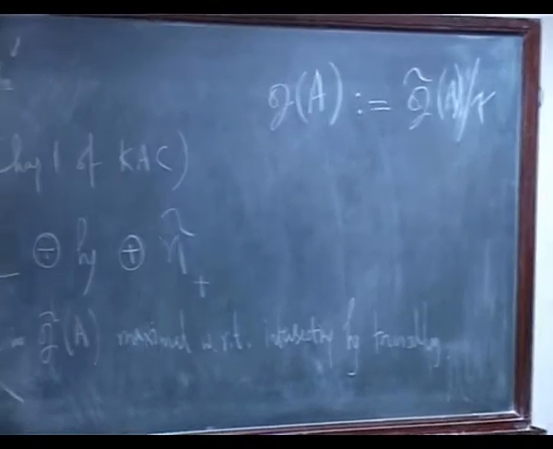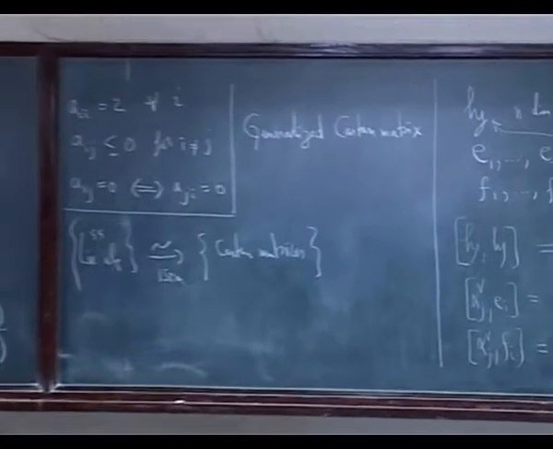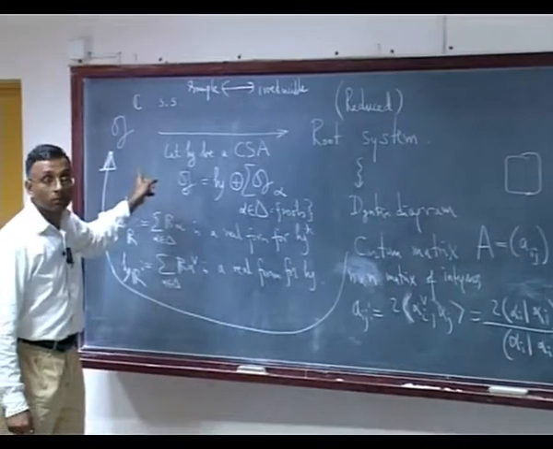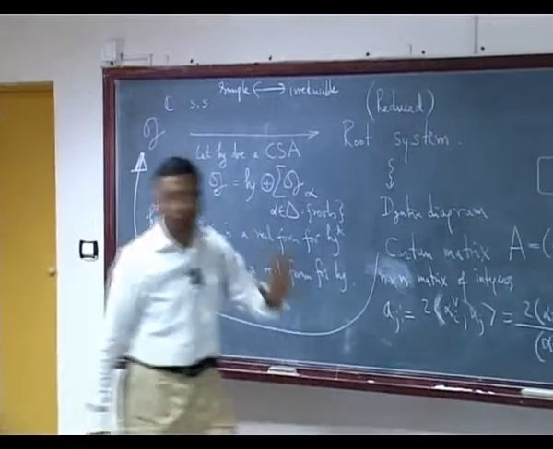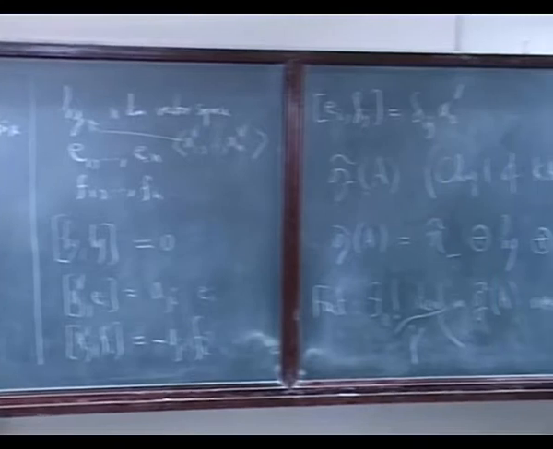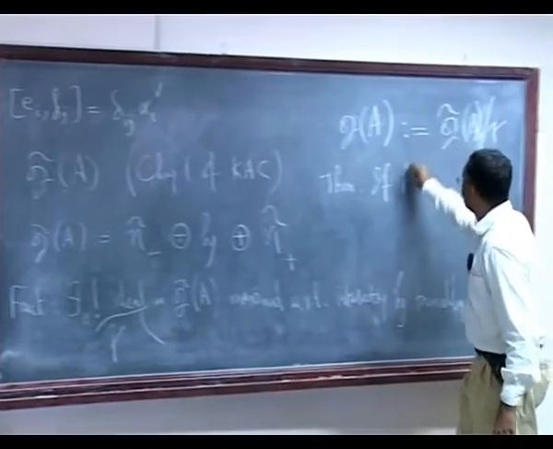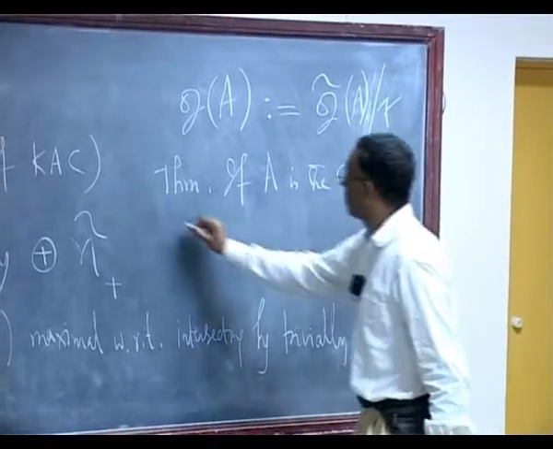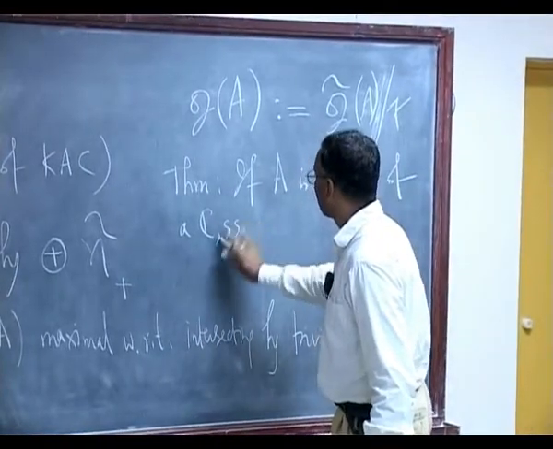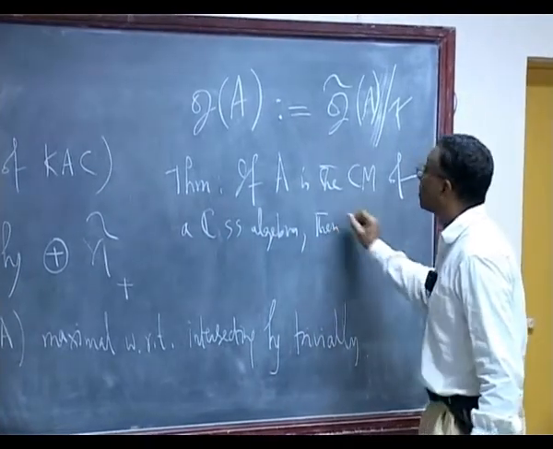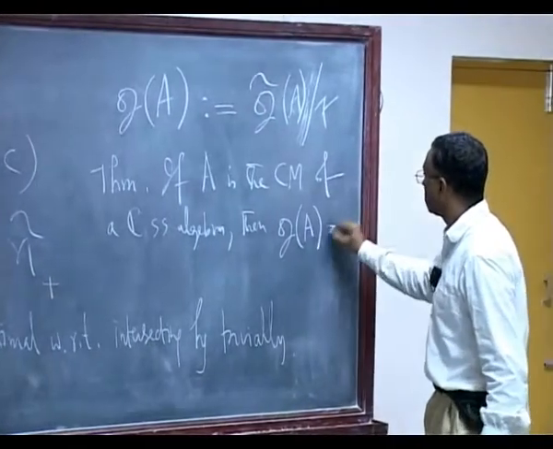So the claim is that if I start with this matrix and do this, I get back G. That's the theorem. Okay, so let me state this as a theorem. If A is the Cartan matrix of a complex semisimple algebra, then G_A equals G.